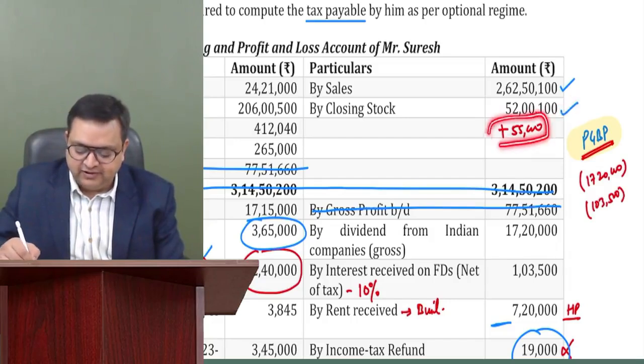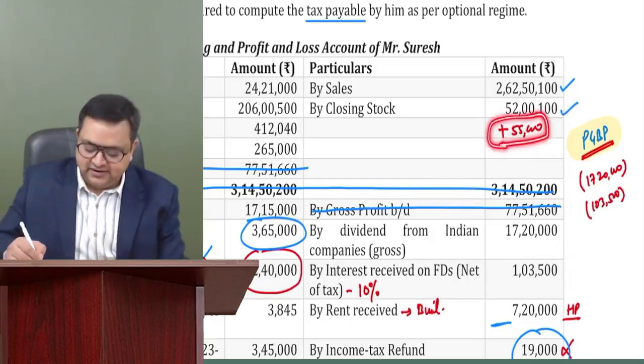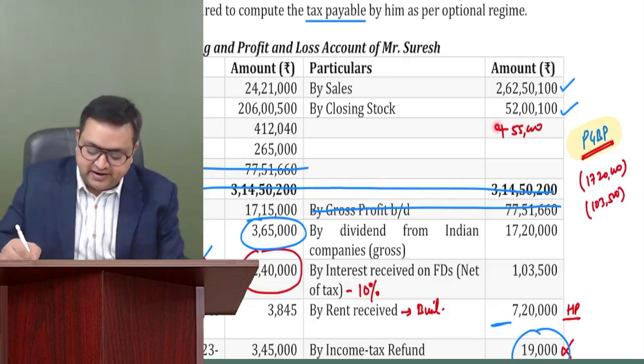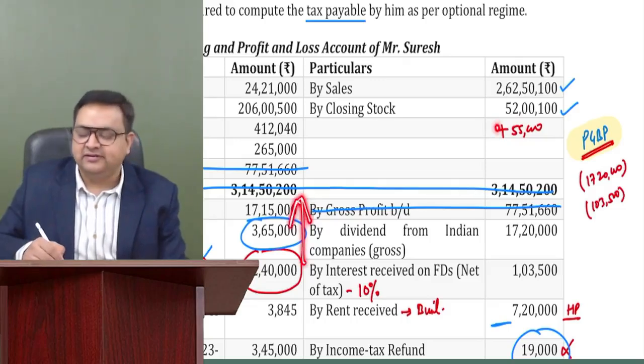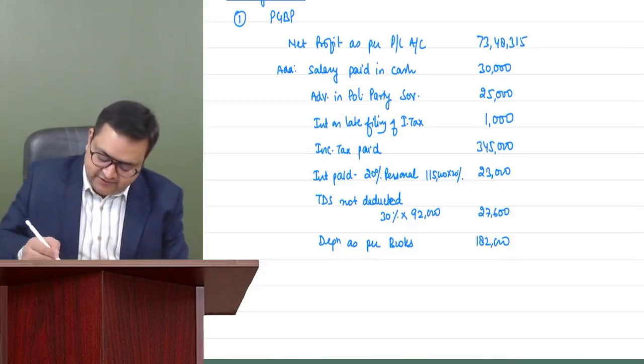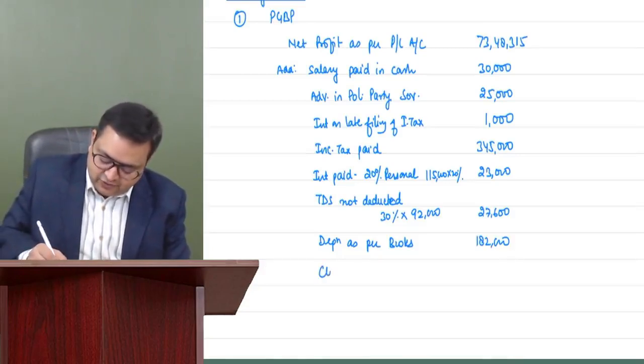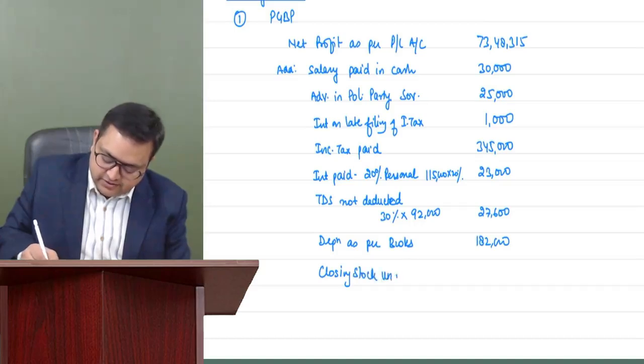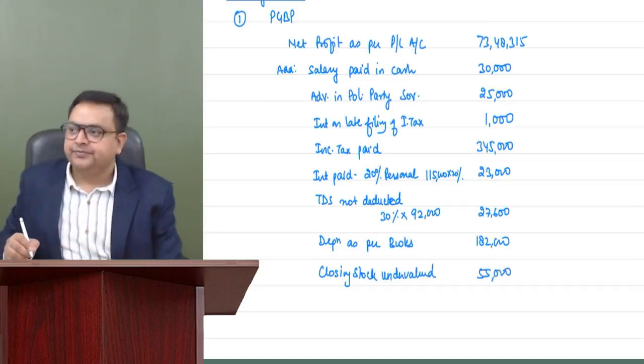If we add it on our credit side, our income will also increase. My profit will increase by 55,000. My closing stock was undervalued, so I will add 55,000.